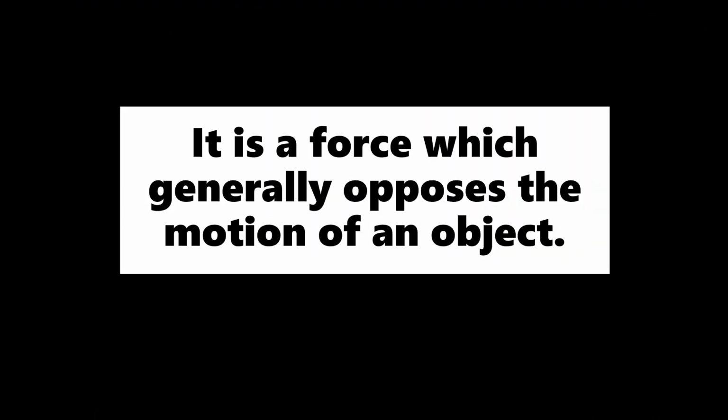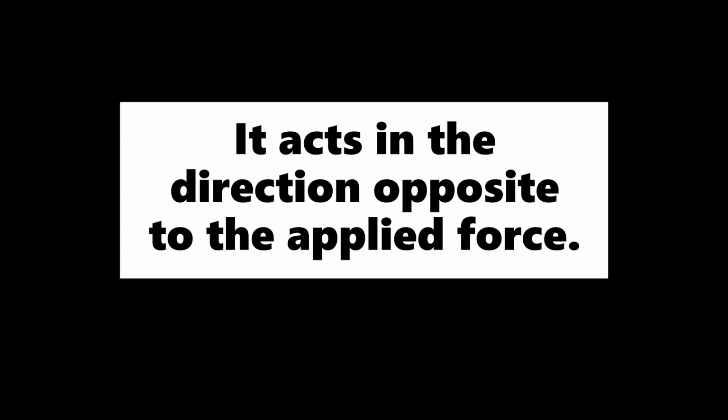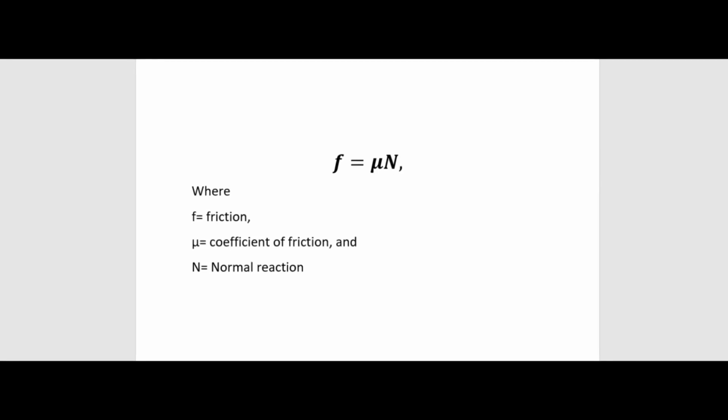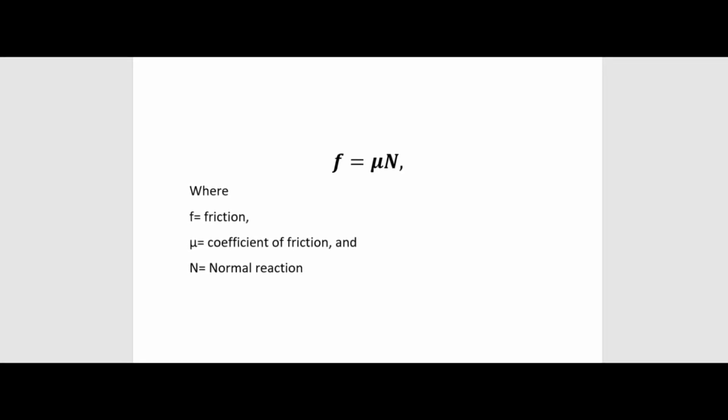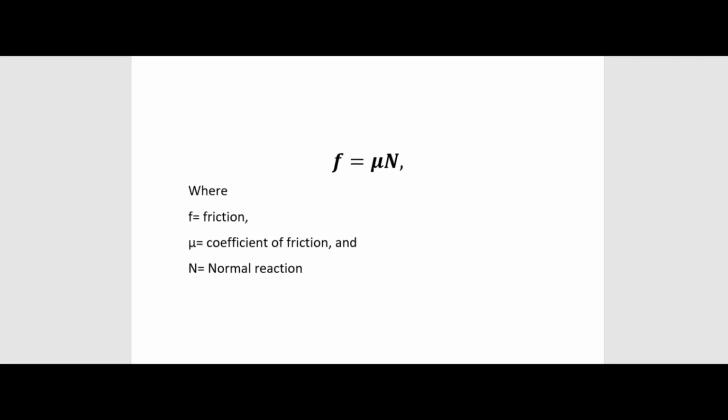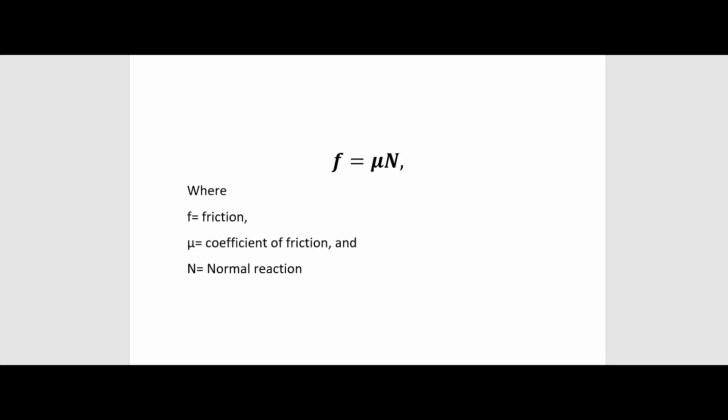Frictional force is a force which generally opposes the motion of an object. It acts in the direction opposite to the direction of the applied force. Mathematically, it is stated as F = μN, where F is the frictional force, μ is the coefficient of friction, and N is the normal reaction of the object.